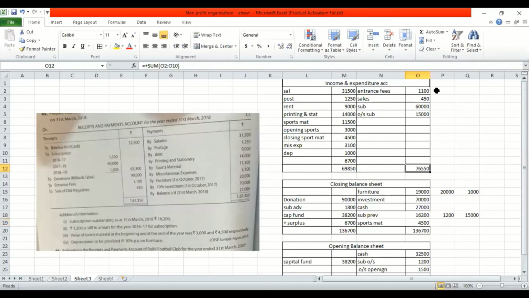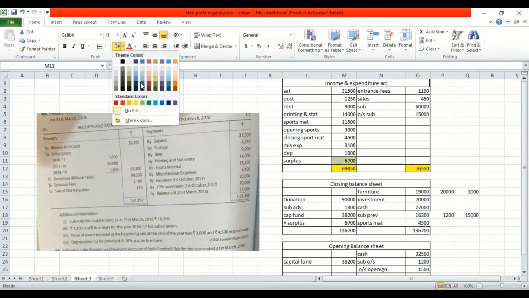Now what I did is I just totaled both the sides. You're supposed to write the total of the bigger side. So I should be writing 76,550 on both the sides. Just for your understanding, I just wrote the total here. When I total, I got this figure. It means that we have a surplus, and the surplus amount is 6,700. I hope this part is clear.